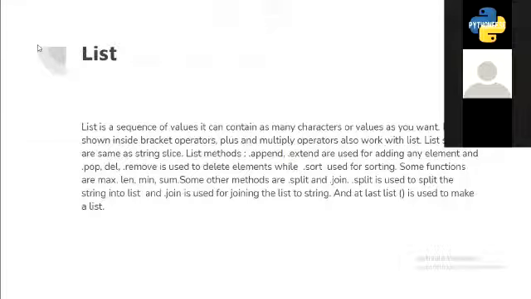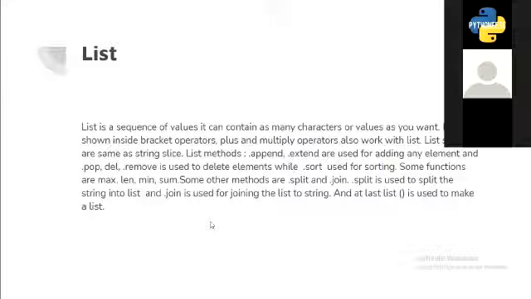Then you can delete it using dot pop and dot remove. It is basically the same thing. Rather than dot append and dot extend, you just have to write dot pop or dot remove. The del function does the same thing. What you have to do is write del, which is the keyword, then write the list and write the index of the value that you want to remove. Then for sorting values in numeric, ascending, descending, or alphabetical order, you'll just have to use the dot sort method.